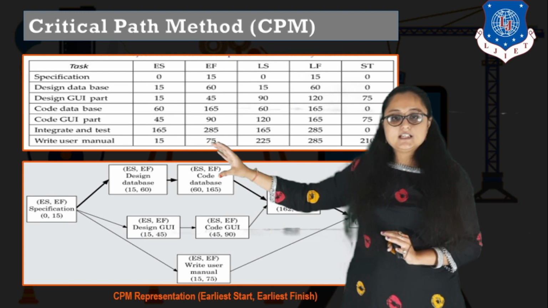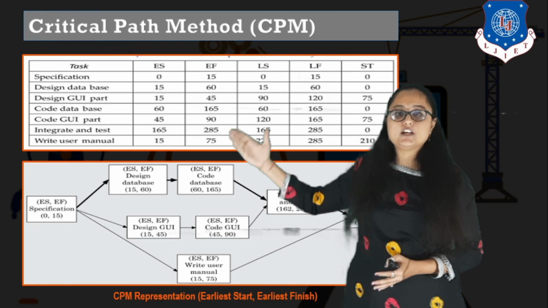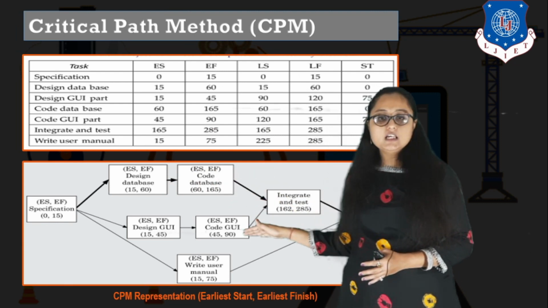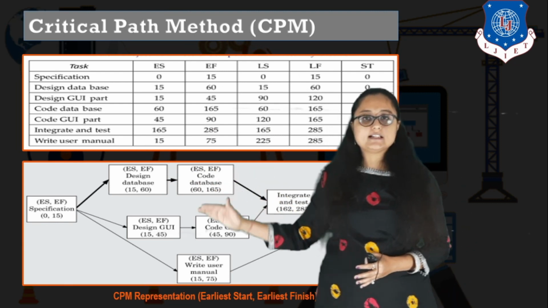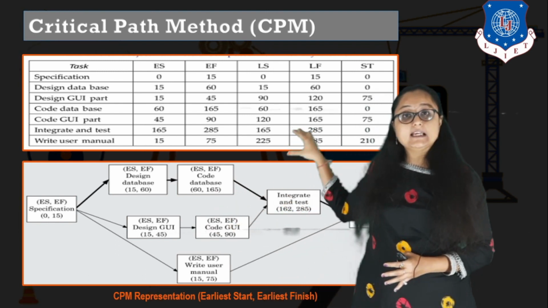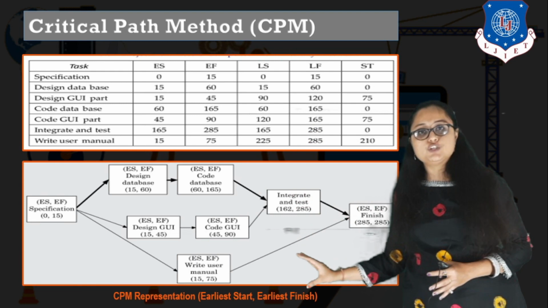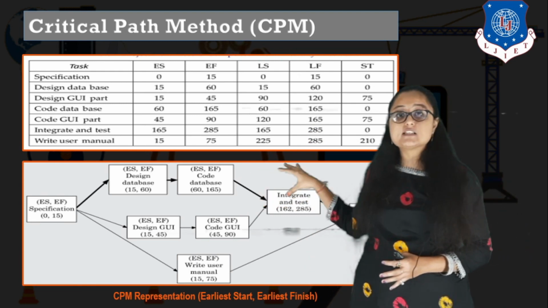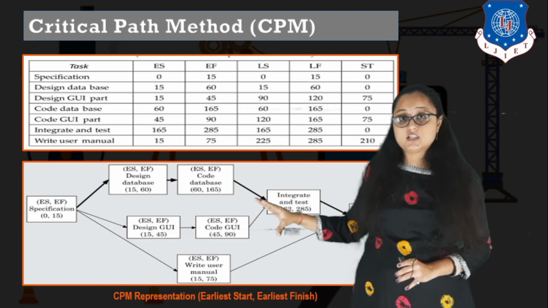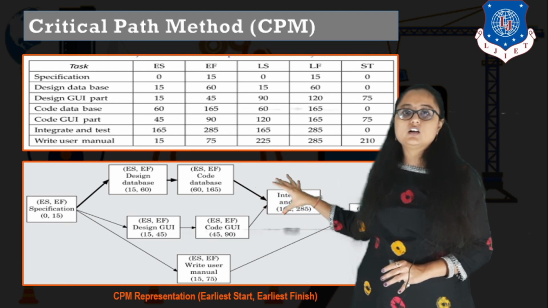Now once design the database is completed, what is the task that commences? Exactly, coding the database, because it is dependent on T2. So both of these are sequential, design and code, they are sequential. Similarly, code GUI is started after designing the GUI. So these both are sequential. And after this, integrate and test, it is dependent on which task? It is dependent on coding the database as well as coding the GUI part. So an arrow comes from both of them because this is not dependent on a single task to be completed. It is dependent on 2 other tasks to be completed, right? So once both of these complete, then only you can start integrate and test.